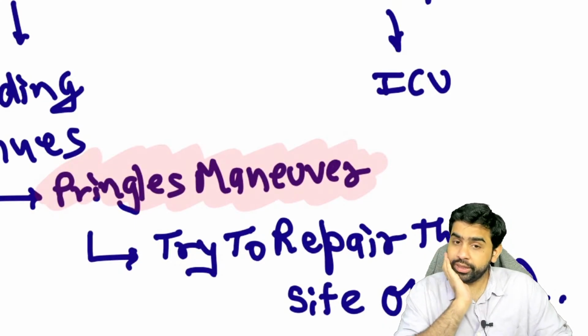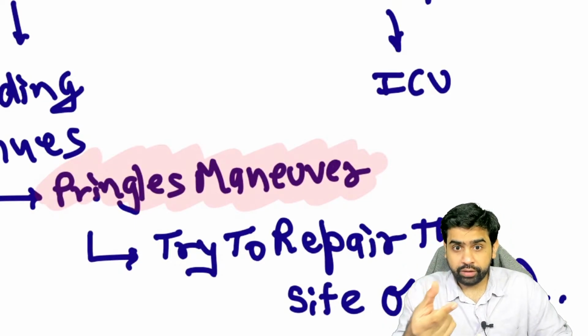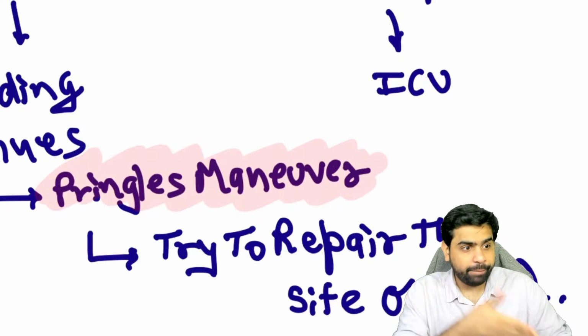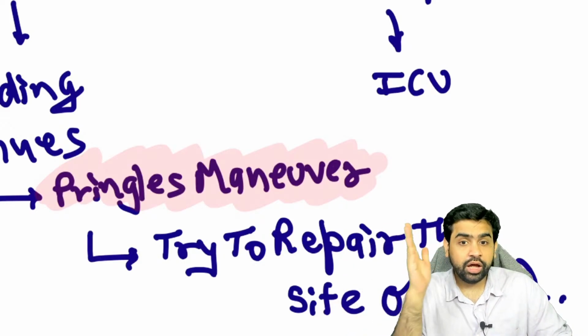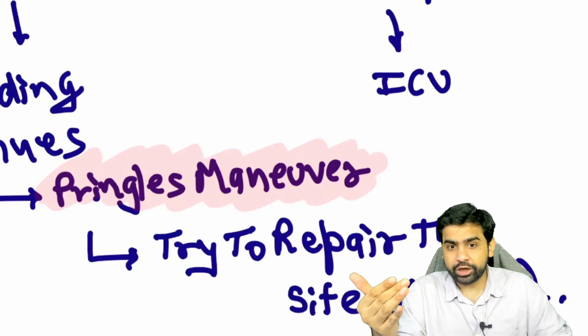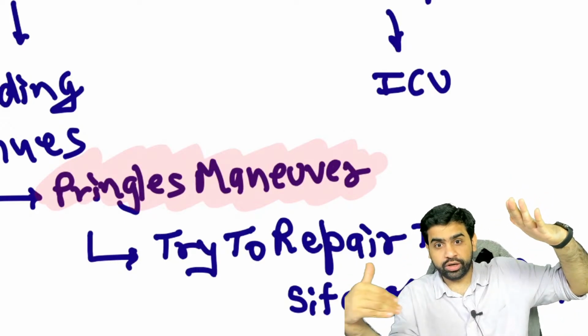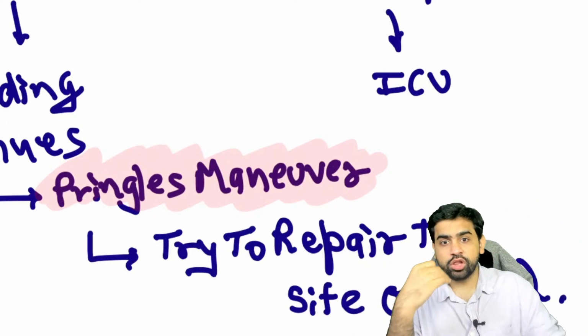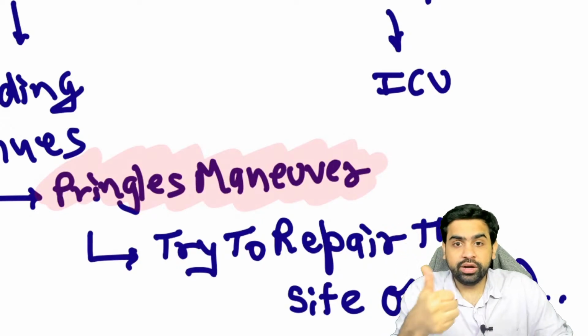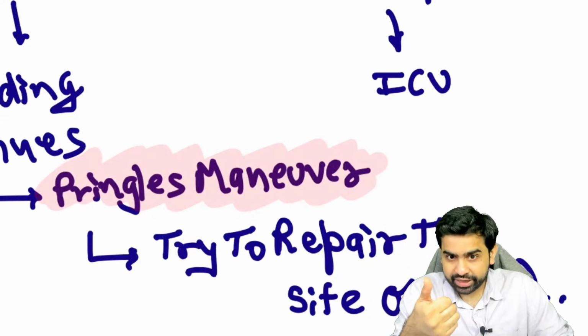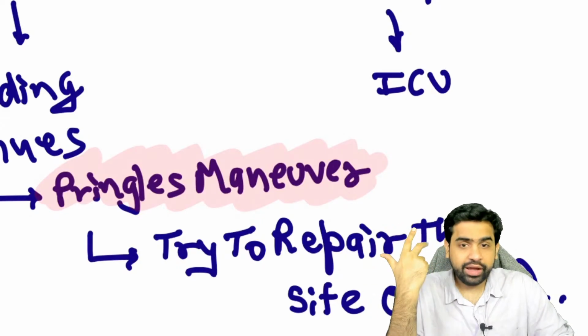What on earth is this Pringle maneuver? The Pringle maneuver is when you compress the hepatoduodenal ligament. What is this hepatoduodenal ligament? It is a ligament which comes from the liver to the duodenum. What is the content of this ligament? It is the portal triad, which is your hepatic artery, the bile duct and the portal vein.